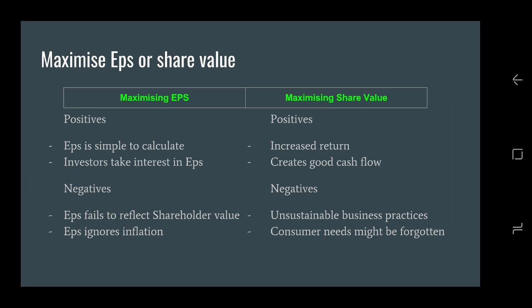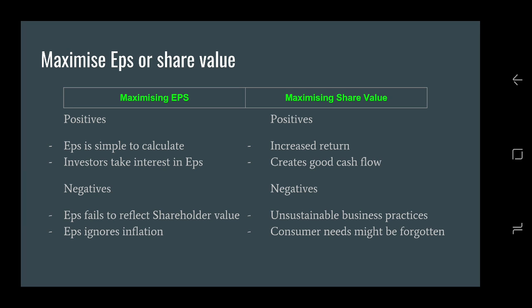The negatives for maximizing earnings per share would be that earnings per share fails to reflect shareholder value creation, which means that earnings per share does not take into account the cost of equity. As a result, it does not reflect the full cost of running a business. EPS takes no account of risk, and EPS ignores inflation.